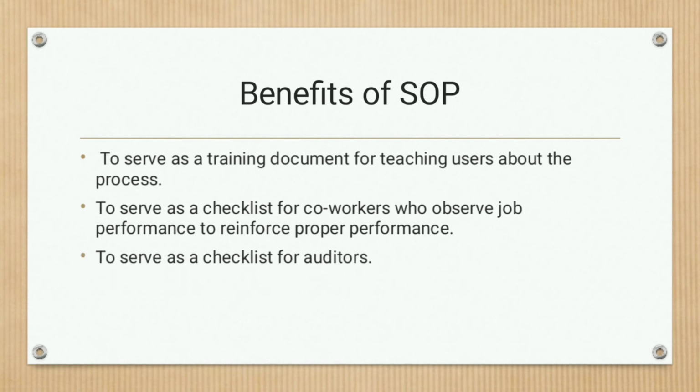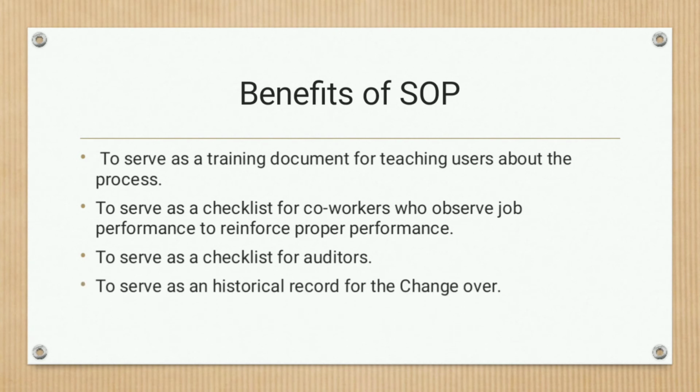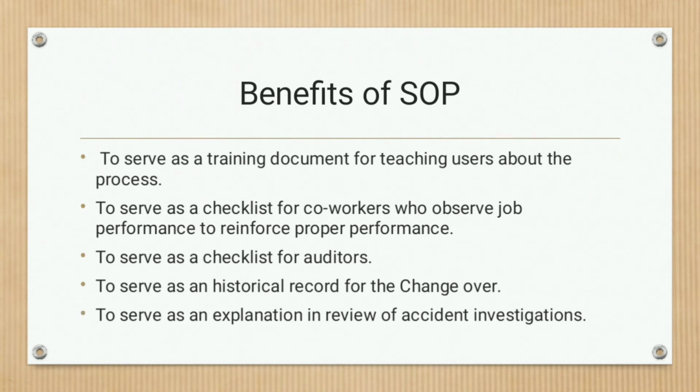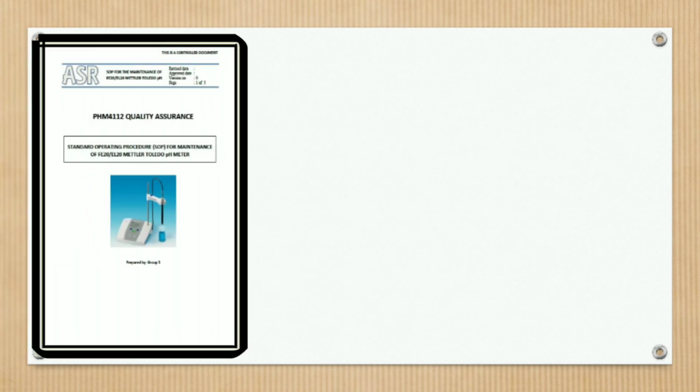The next one is to serve as a checklist for auditors, to serve as a historical record for changeover, and to serve as an explanation in review of accident investigations.